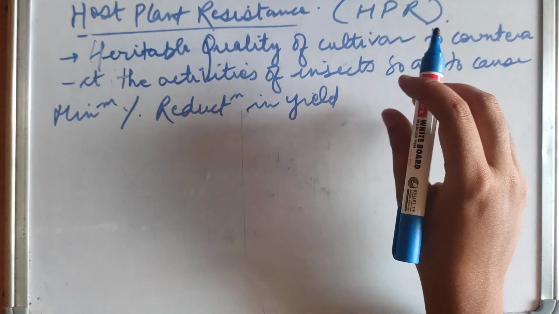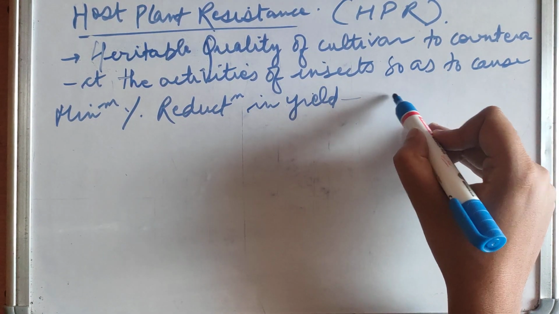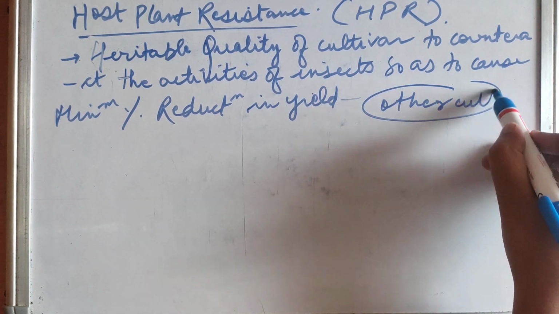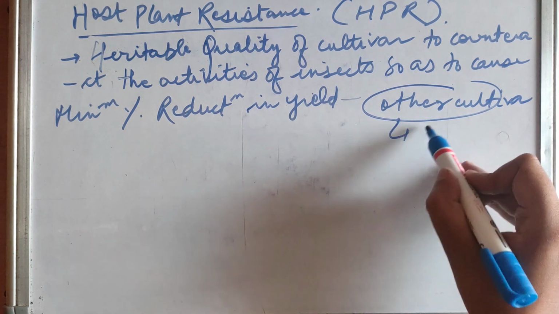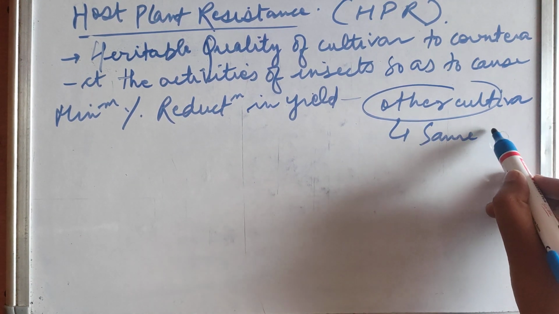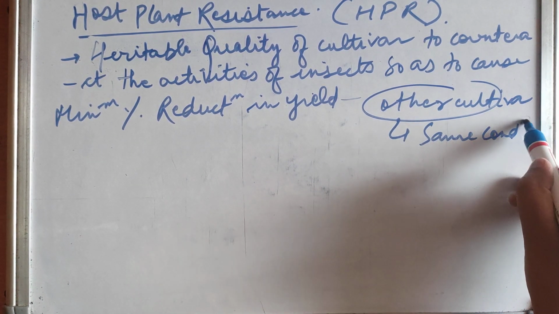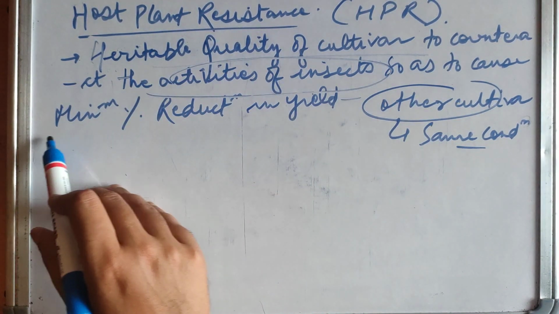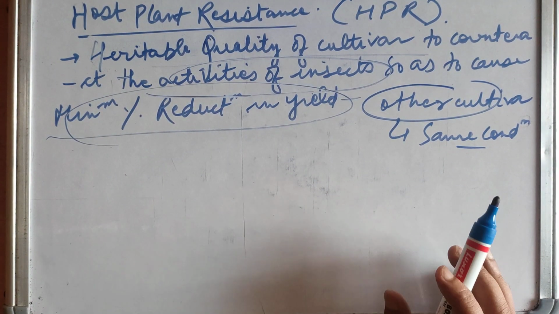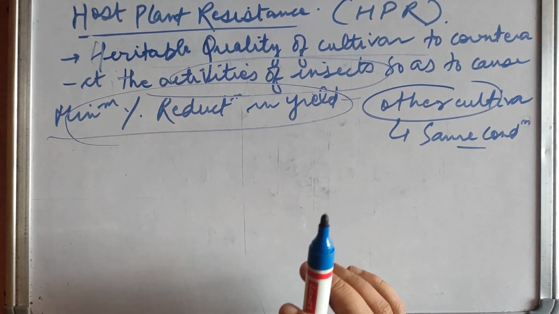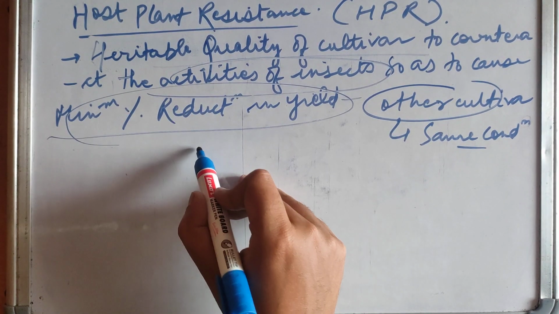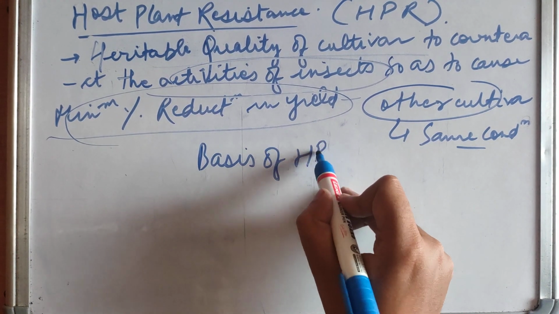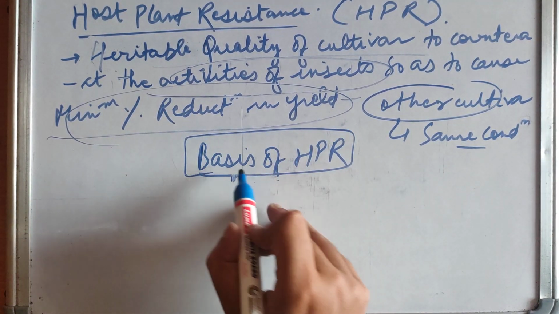as compared to other cultivars with the same condition, that is with the same amount of insect attack. So it is the heritable quality of a cultivar to counteract the activities of insects to minimize reduction of yield. So as there is minimum reduction of yield, this is host plant resistance. What are the bases of HPR? Basis of host plant resistance.